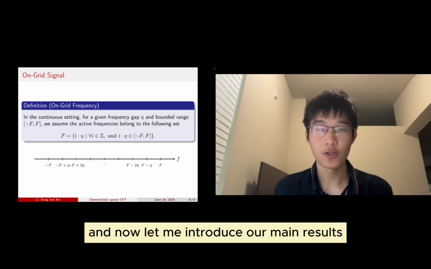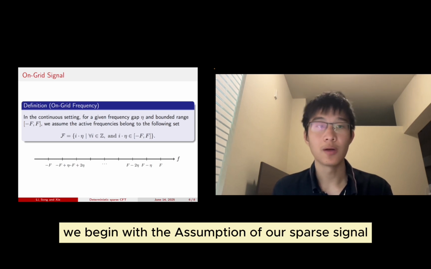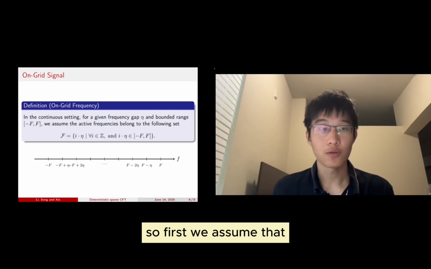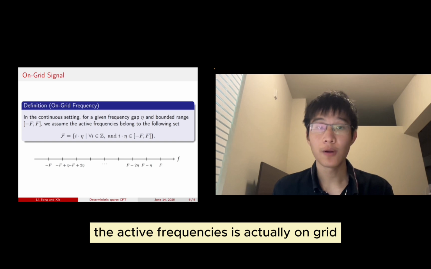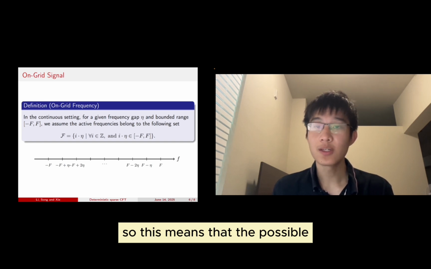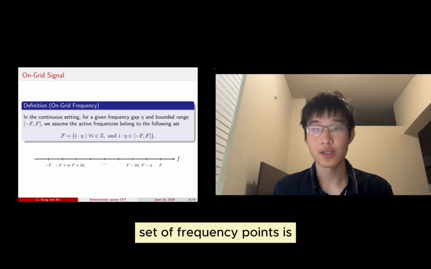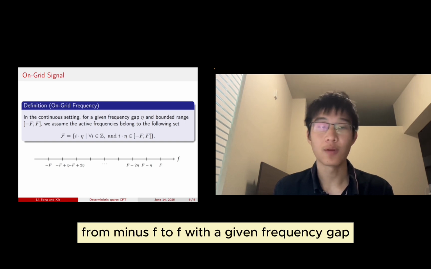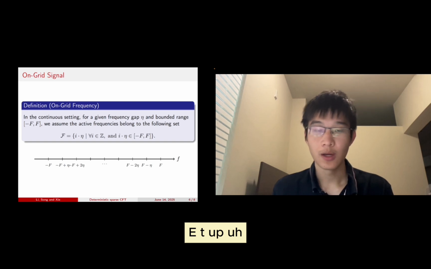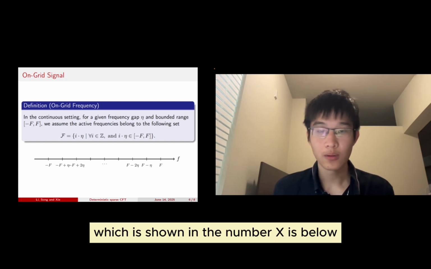And now let me introduce our main results. We begin with the assumptions on our sparse signal. First, we assume that the active frequencies are actually on a grid. This means that the possible set of frequency points is formed by equidistant points from -F to F with a given frequency gap eta, which is shown in the number axis below.